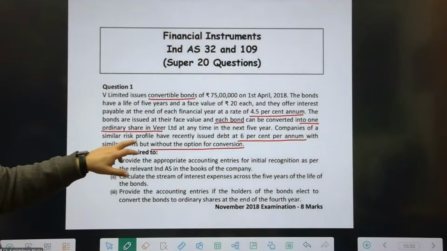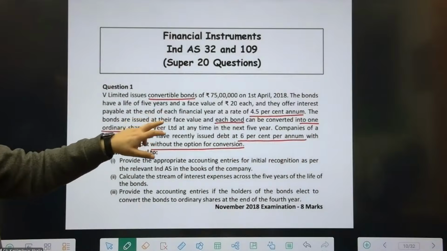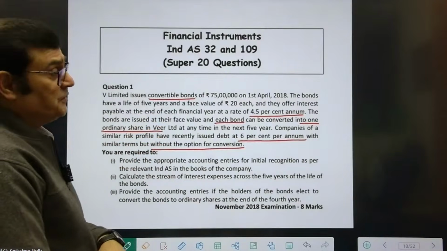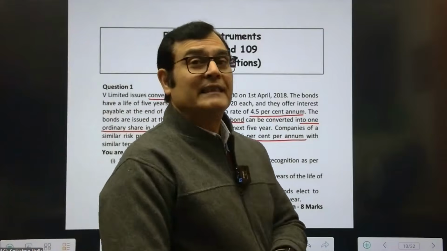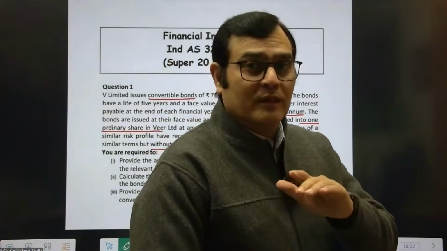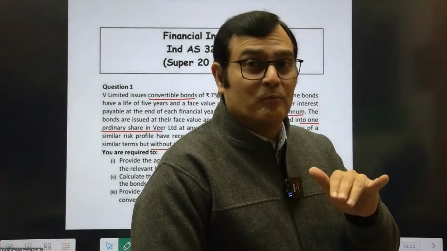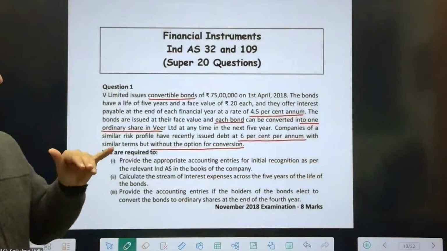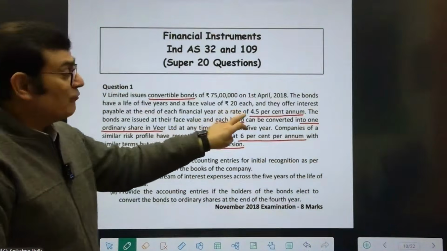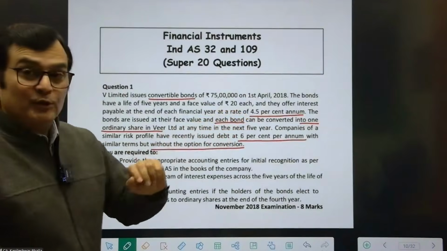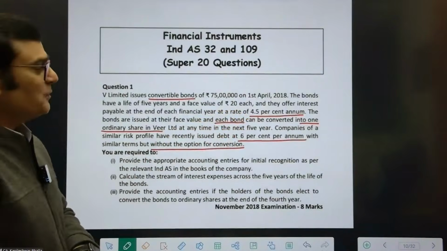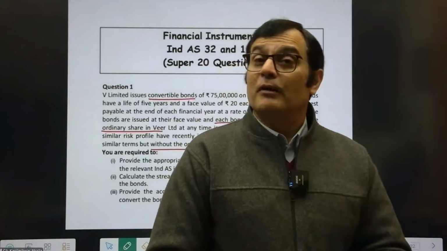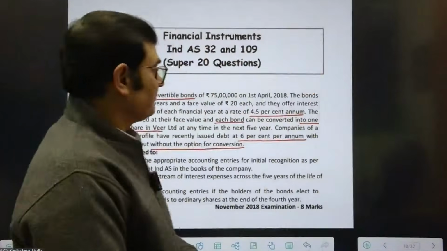As you read that the coupon rate is 4.5% and the interest rate on a non-convertible instrument is 6%, that is quite indicative of what nature of instrument? Complete the sentence. It gives you a feel that, that's right, it is a compound financial instrument in nature.